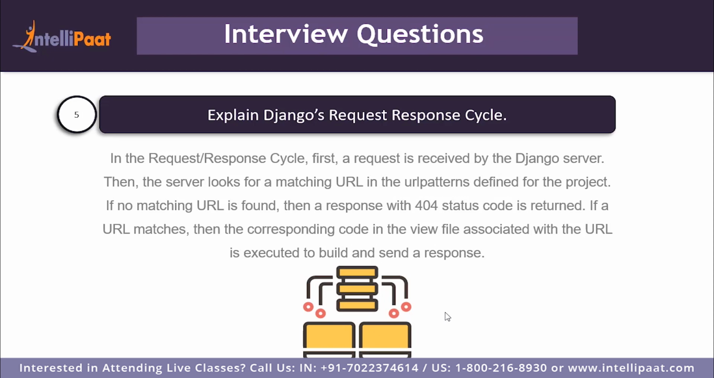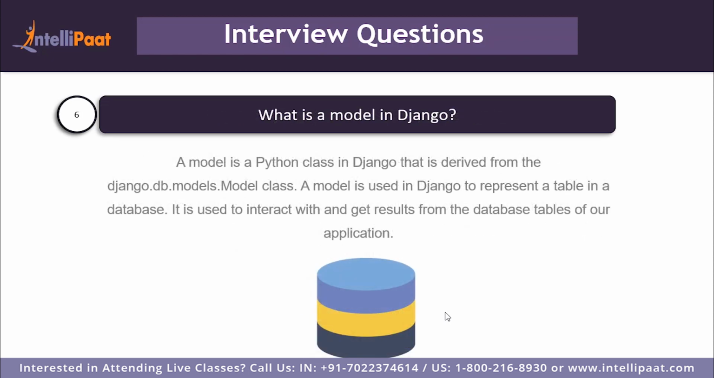Let us move on to the next question. What is a model in Django? So a model is simply a Python class that is derived from the django.db.models.Model class. You can think of a model as a representation of our table. The fields in the class of a model are the fields that will be used in the database.